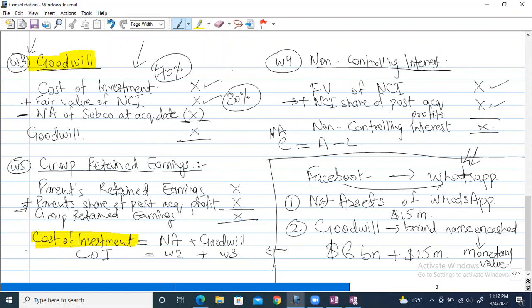In short, the combination of these two makes up the full company. 70 and 30 make 100%. Now imagine there was 100% shareholding here. Then there would be no NCI and no fair value of NCI, and we would just ignore it.